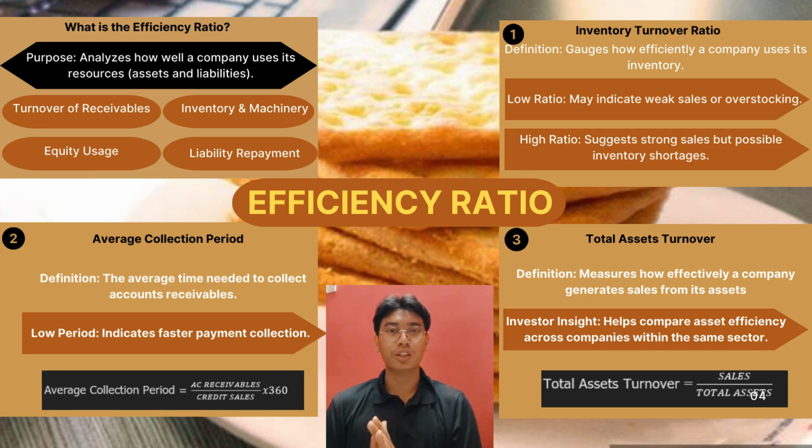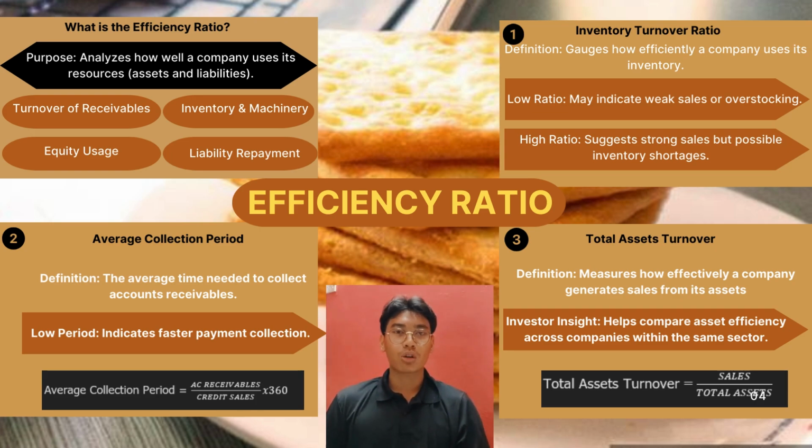Number 1. Inventory turnover ratio. Definition: gauges how efficiently a company uses its inventory. A low ratio may indicate weak sales or overstocking. A high ratio suggests strong sales but possible inventory shortage.